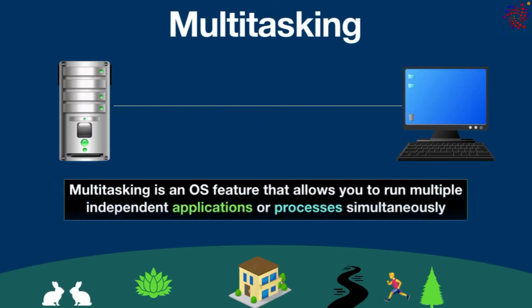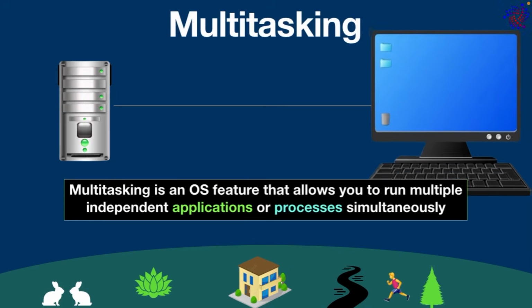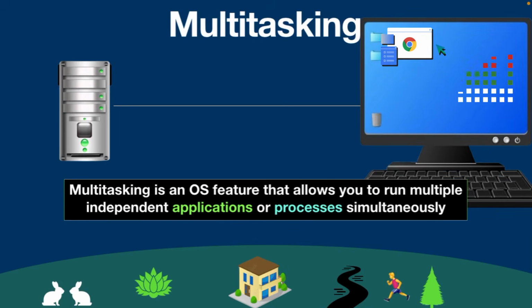Multitasking is an operating system feature that allows you to run multiple independent applications or processes simultaneously. To put it simply, when a single CPU is allowed to execute multiple tasks at the same time, it is called multitasking. Basically, multitasking is process-based. For example, with multitasking, you can work on a computer where you can browse the internet, listen to the music, and download files all at the same time.